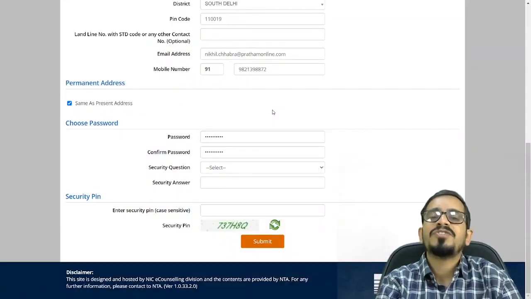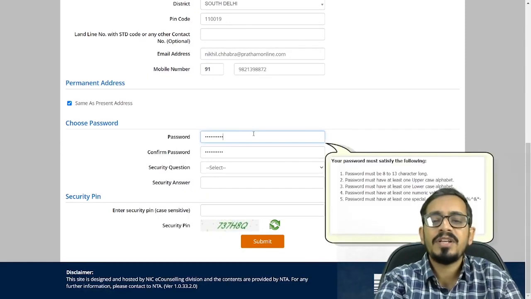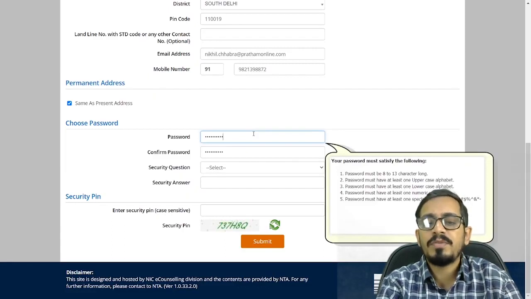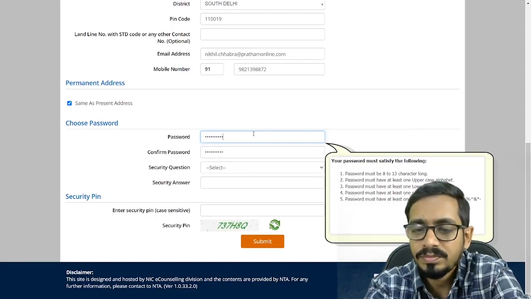Once you punch in your information, you will have to choose the password of your choice. Keep in mind that whenever you fill up the password information, the characters have to be between 8 to 13 characters. There should be an uppercase letter, and there should be a lowercase alphabet also.